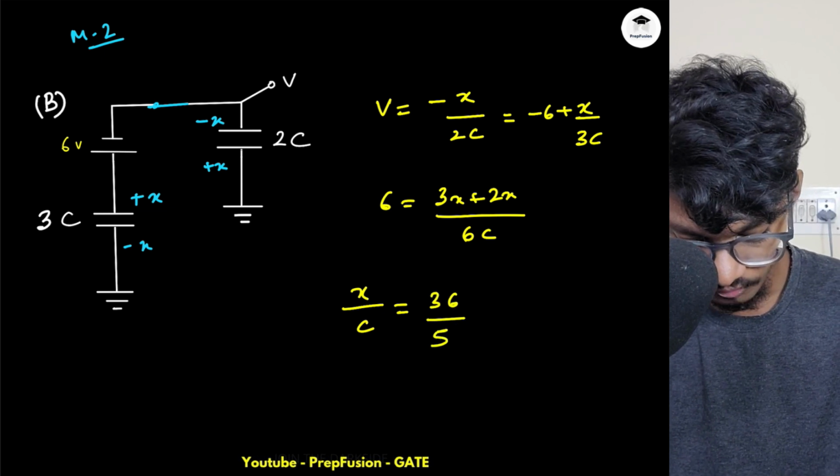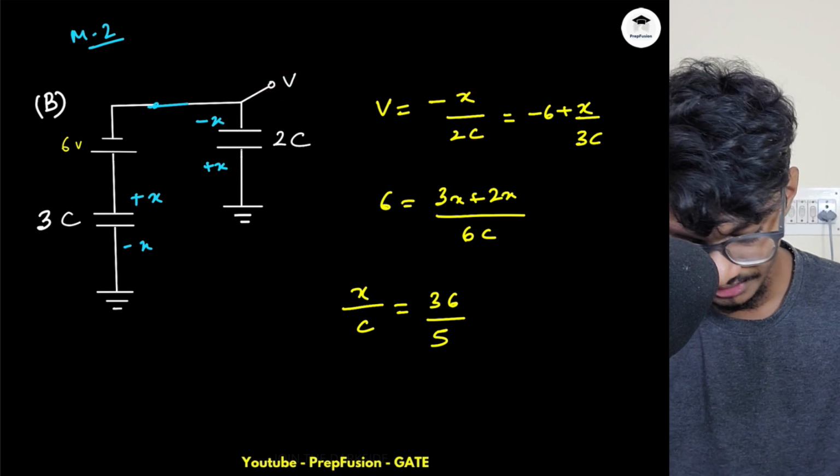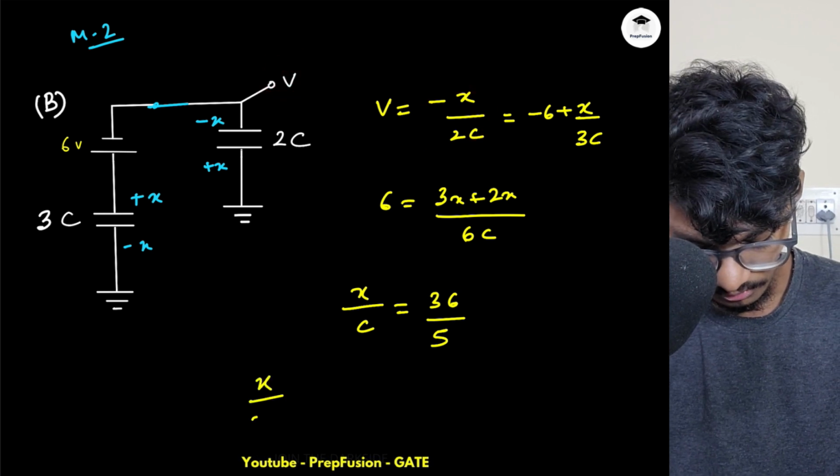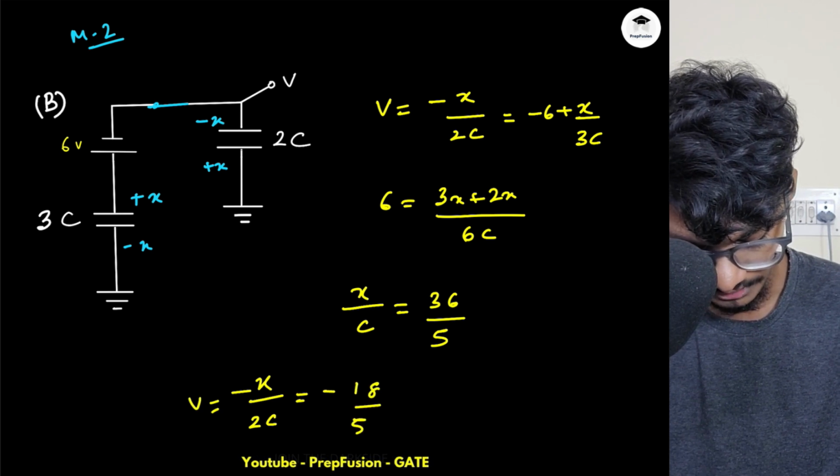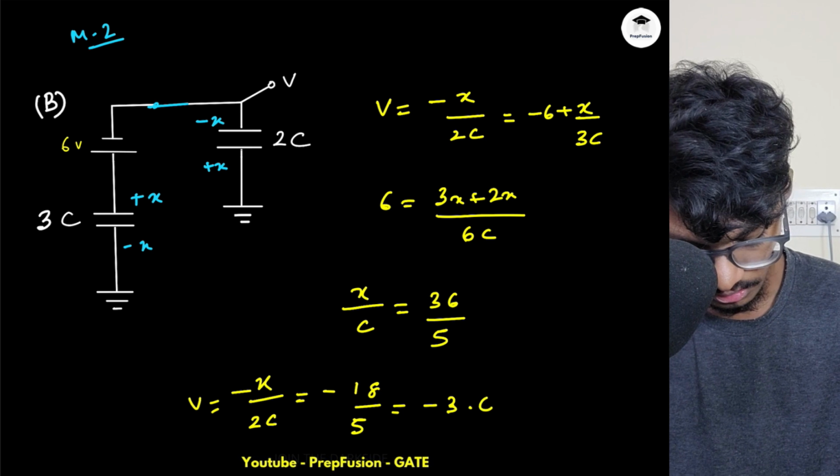But what do I need? What is V? V is equal to minus x by 2C, right? So if I multiply, minus x by 2C will be equal to V. So this will be minus 18 by 5. That is exactly what we got in the previous method.